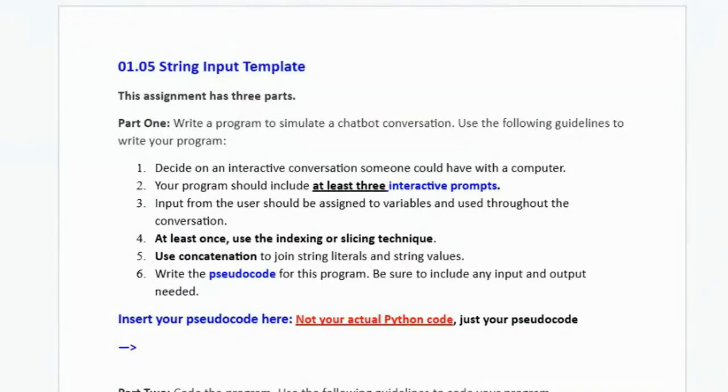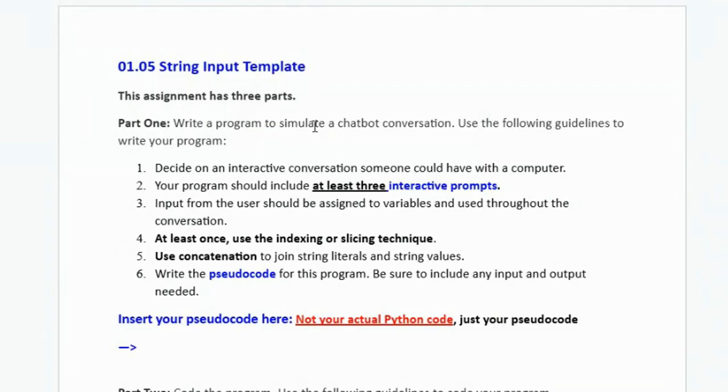Emma, I've got your 1.05 program that you turned in. Let's look at it together. I'm starting with the template from Google Classroom that tells you what this assignment's supposed to do, what your program's supposed to do. So let's look at that.